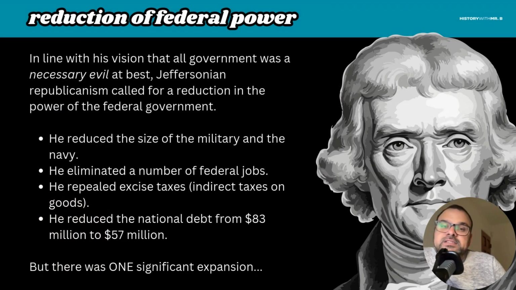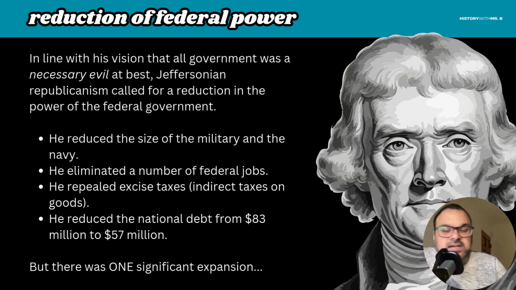So in reality, Thomas Jefferson is successful. He has this vision that government is a necessary evil. And again, that's kind of where he gets this idea that the government that governs the best governs the least, because it's a necessary evil to have. We need some, but we should only have as much as we need. Does that make sense? So Jeffersonian republicanism calls for a reduction in the power of the federal government, and Thomas Jefferson is pretty successful at that.